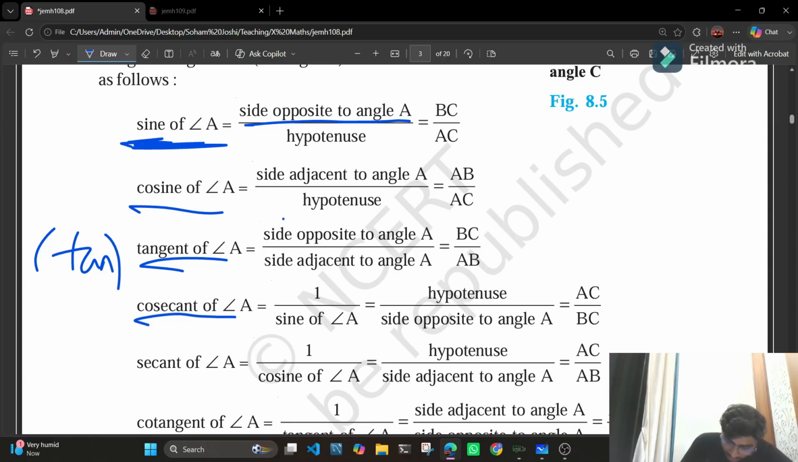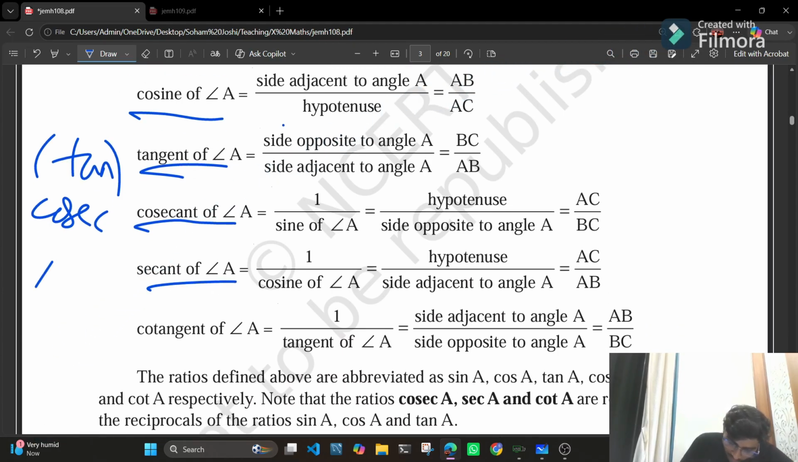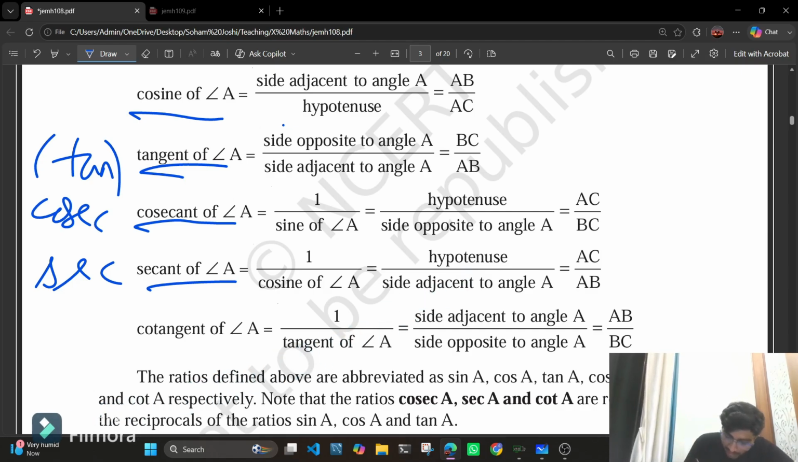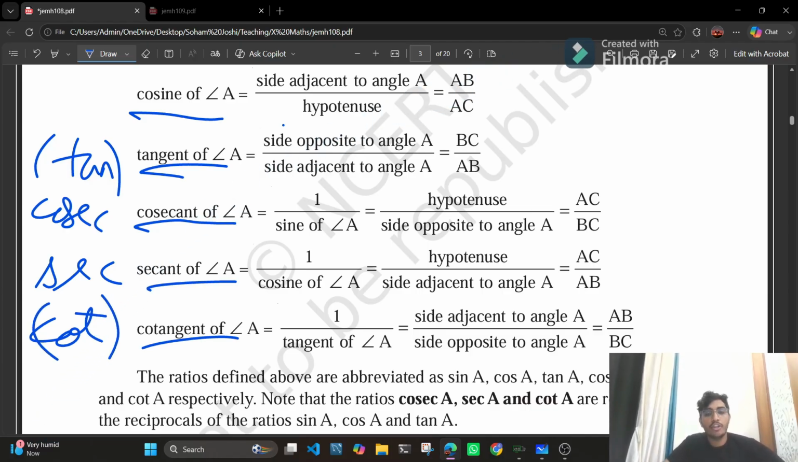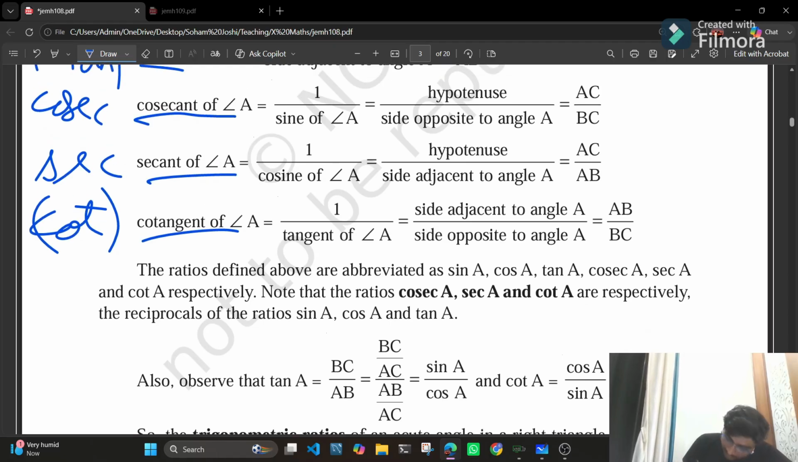Then we write cosecant of angle A, in short written as cosec. It is 1 upon sine of angle A, which is equal to hypotenuse upon side opposite to angle A. Then we have secant of A, in short written as sec A, that is 1 upon cosine of angle A, that is hypotenuse upon side adjacent to angle A. And then we have cotangent of angle A, written as cot A in short, that is 1 upon tangent of angle A, the side adjacent upon side opposite to angle A. So they are abbreviated as sin A, cos A, tan A, cosec A, sec A, and cot A respectively.